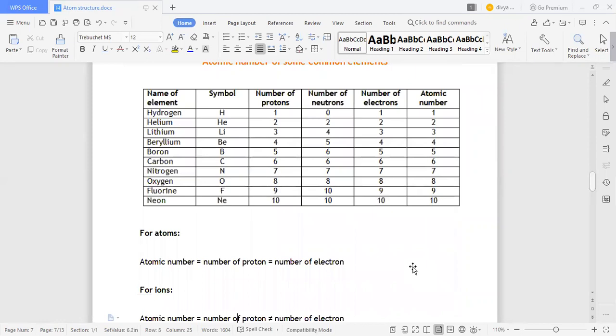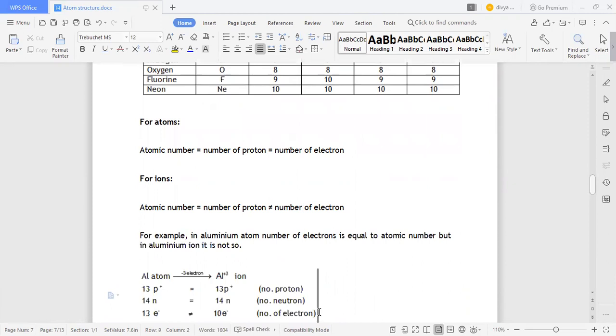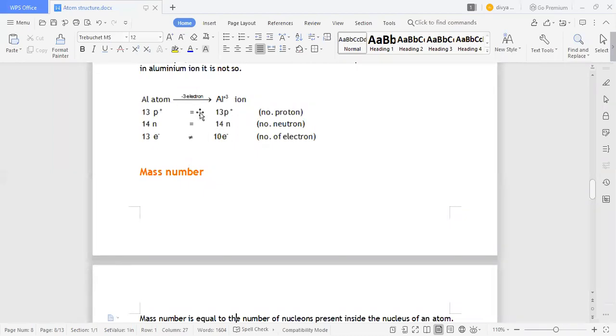So for an atom, the atomic number is equal to the number of protons, which is equal to the number of electrons. Both should be equal. For ions, the number of protons is not equal to the number of electrons. So there are ions and there are atoms. For example, in an aluminum atom, the number of electrons equals the atomic number, but an aluminum ion is not so. Here 13 protons and 13 electrons for the atom, but for the ion the electron count differs.